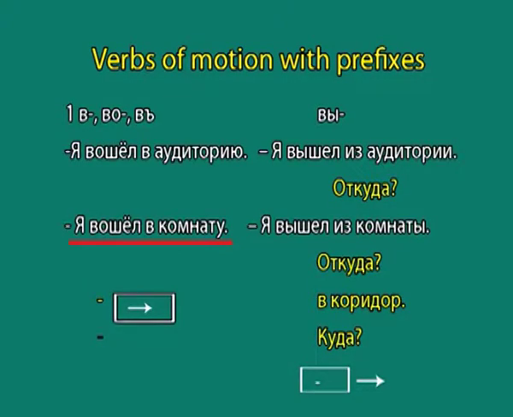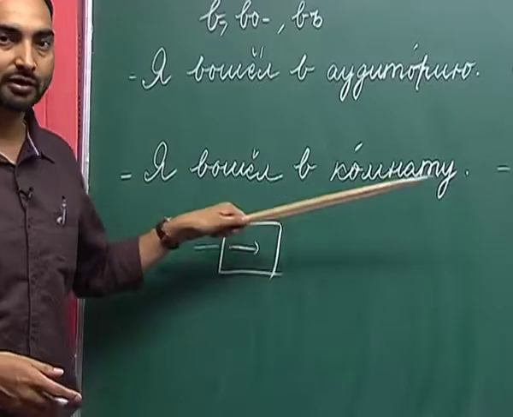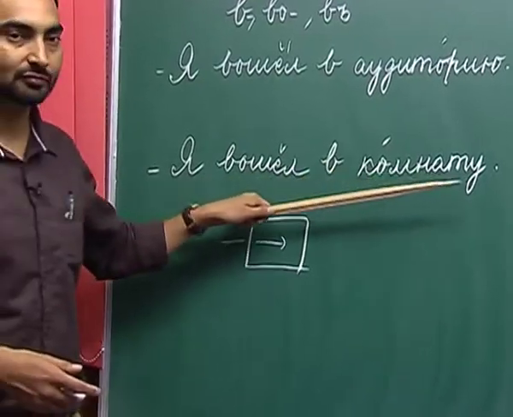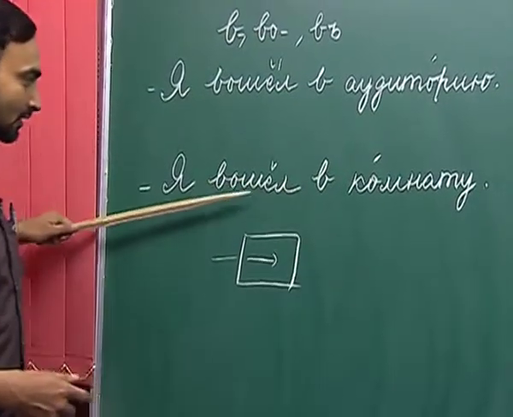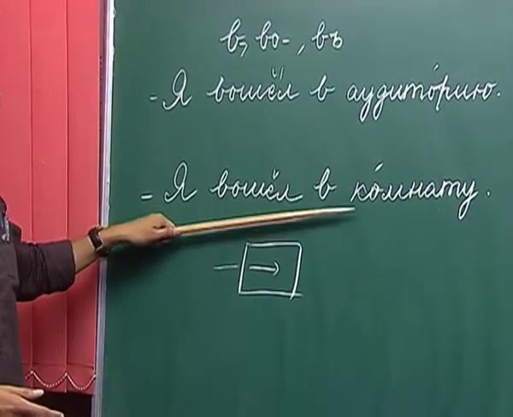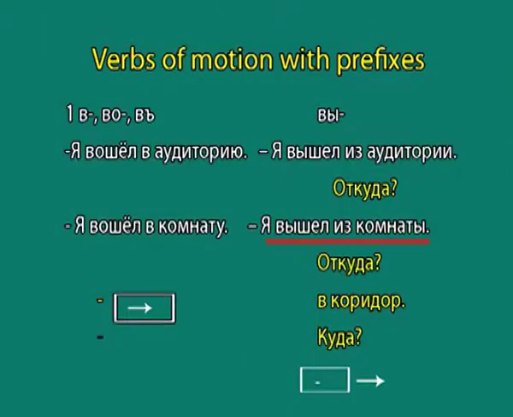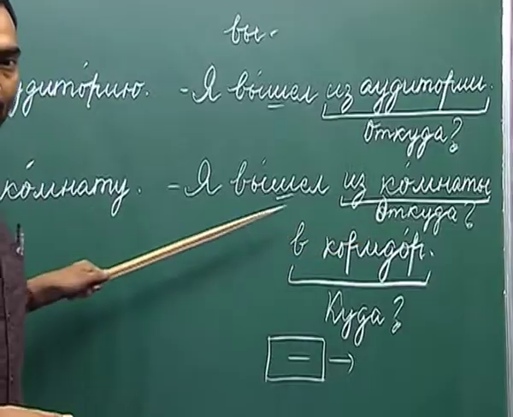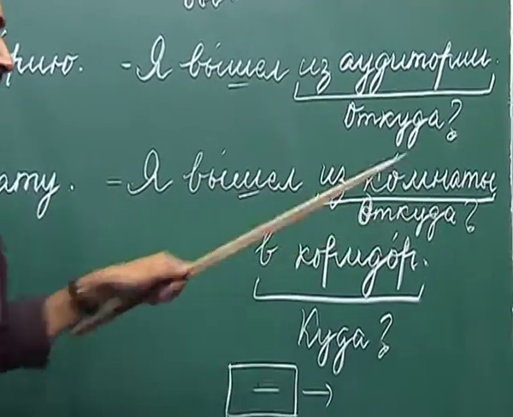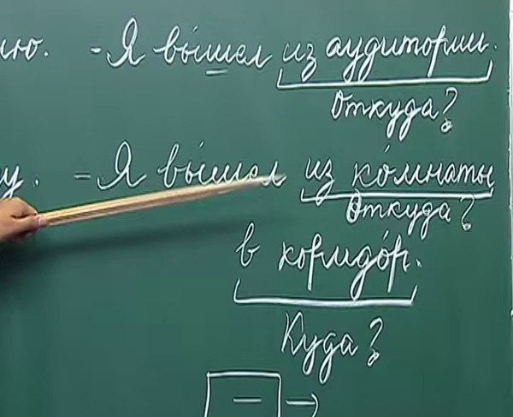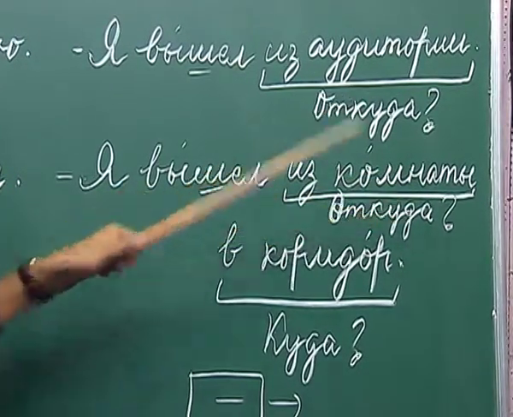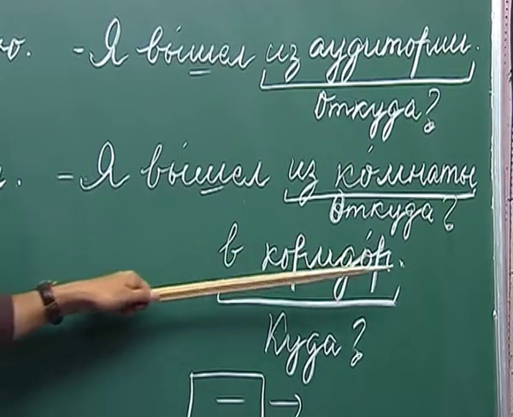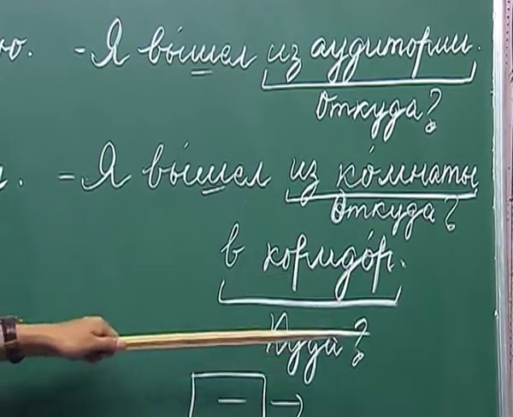The next example, ya vashol komnatu. I entered or I went inside the room. So, here again it answers the question kuda. Ya vishal is komnati v koridor. So, here there are two parts. Is komnati answers to the question atkuda and v koridor answers to the question kuda.